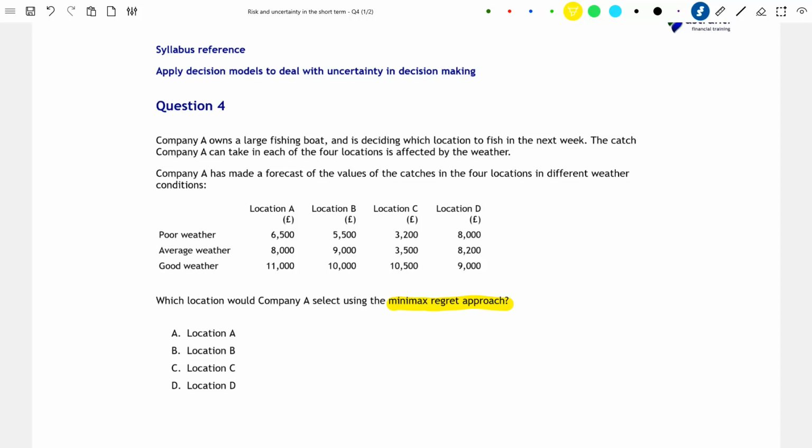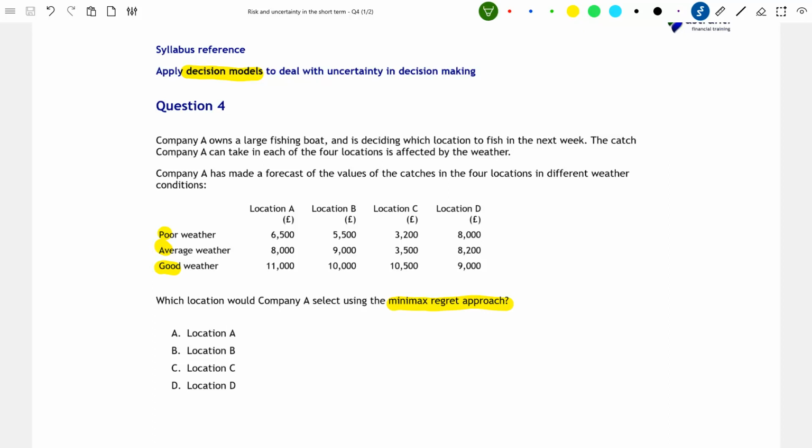The Minimax regret approach is the decision model that we're going to apply to help Company A deal with this uncertainty. That is the uncertainty that the weather might be poor, average, or good. Although we don't know what the weather's going to do, what we can do is apply the Minimax regret model to the values that we have in this table. And by doing this, we can help Company A to choose the most suitable location.